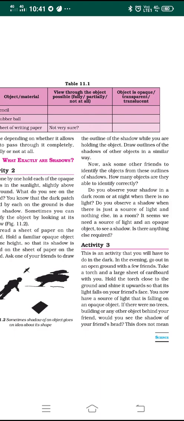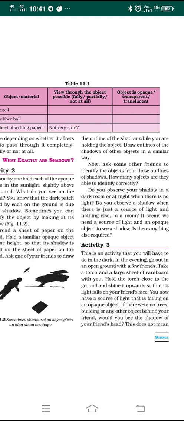So what is that Activity 3? Let us study in detail. This is an activity that you have to do in the dark, especially in the evening. It can be easily done during the dark time in the evening.